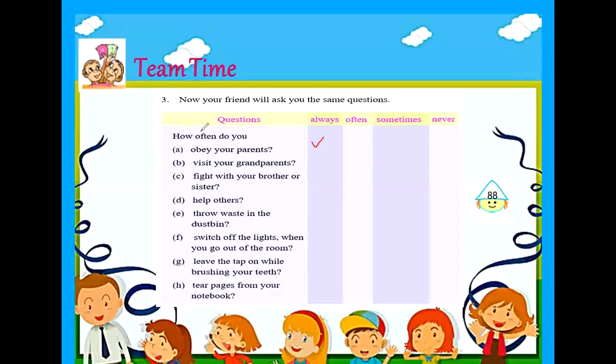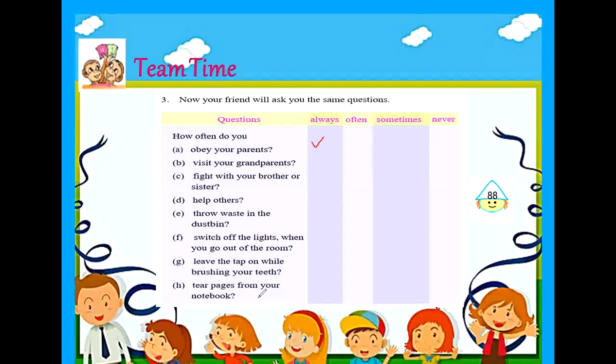The fifth question is, how often do you throw waste in the dustbin? The next question is, how often do you switch off the lights when you go out of the room? The next question is, how often do you leave the tap on while brushing your teeth? And the last question is, how often do you tear pages from your notebook?